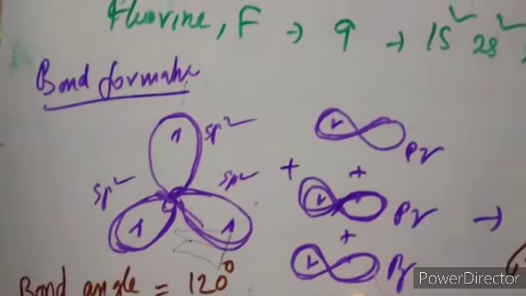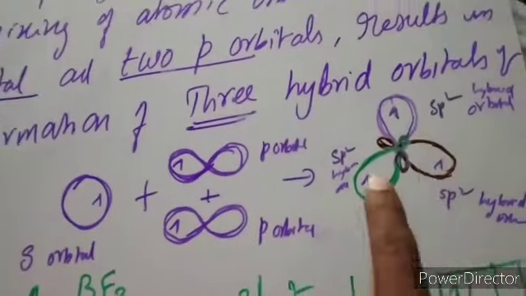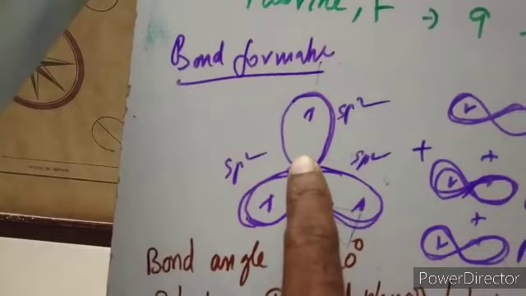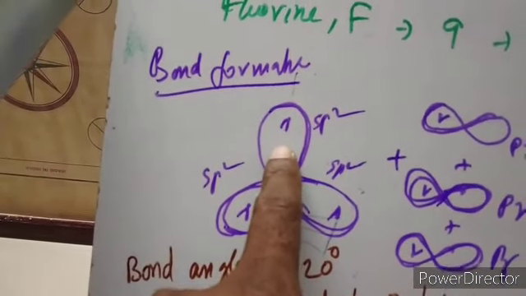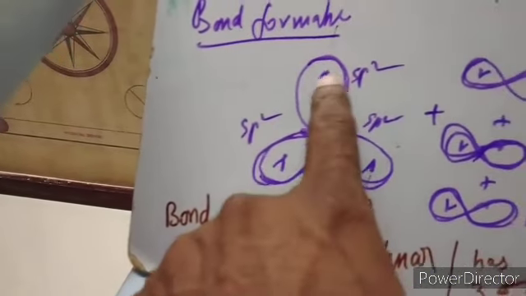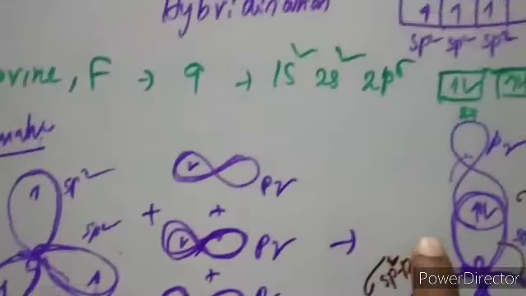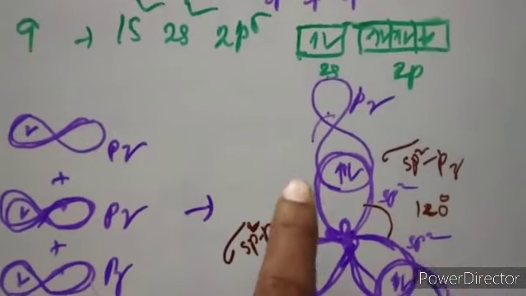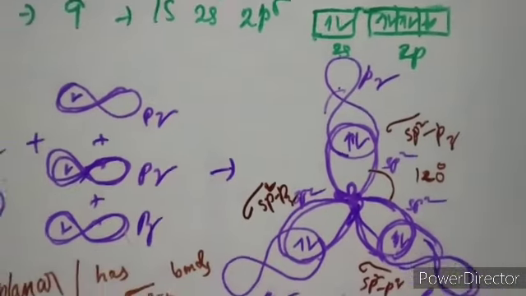They come and join with the 3 sp2 hybrid orbitals of boron. See, they are in opposite spin. They combine together and align in such a way that there is minimum repulsion.